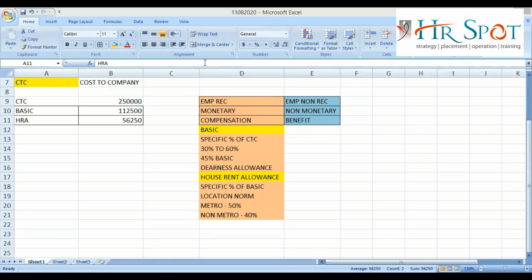That is why, as per good HR practice, we need to understand what things we should do, rather what things we should not. Coming back to the discussion, basic and HRA is clear to all of you?